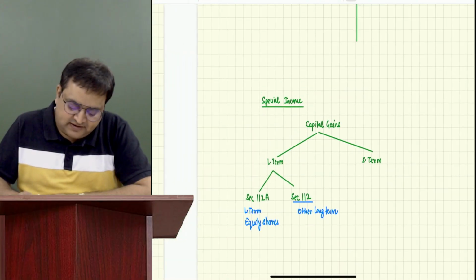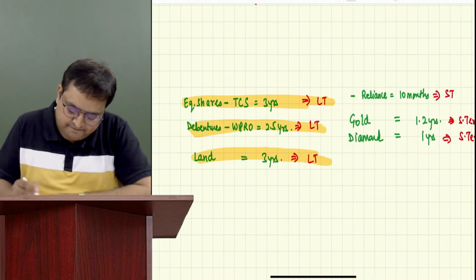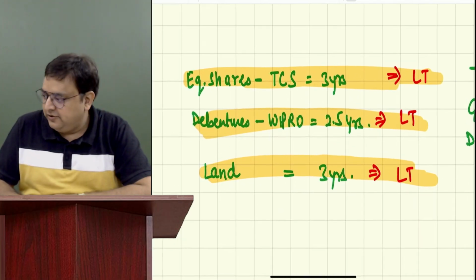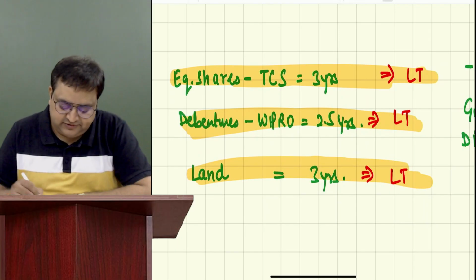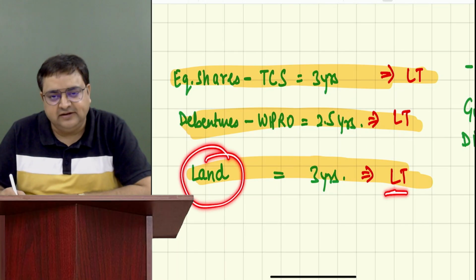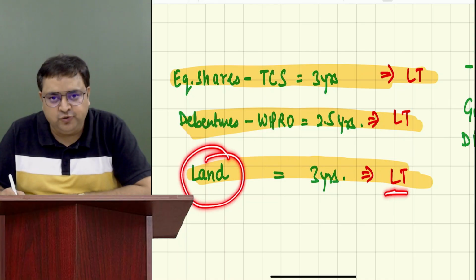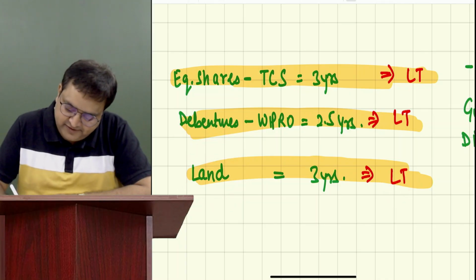Now again I am asking you, guys, please look at the screen and tell me the section. You have sold land. Is it long term? Yes. Tell me the section, 112 or 112A? 112. Very good.